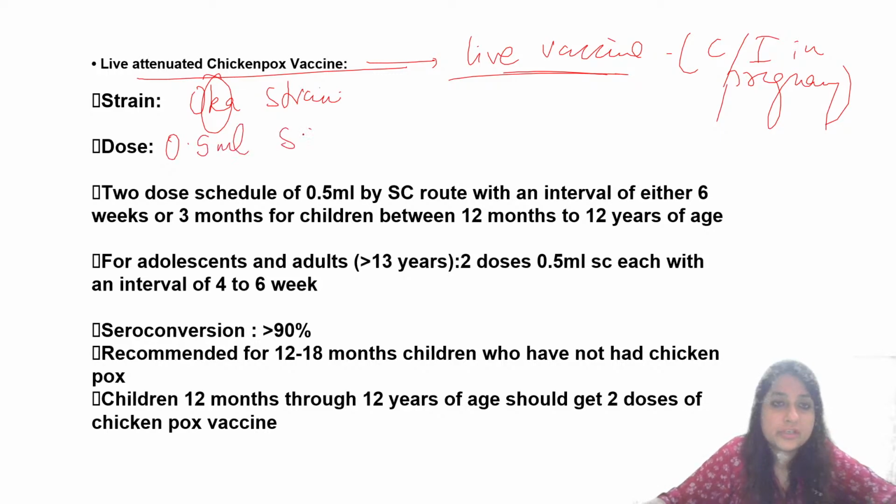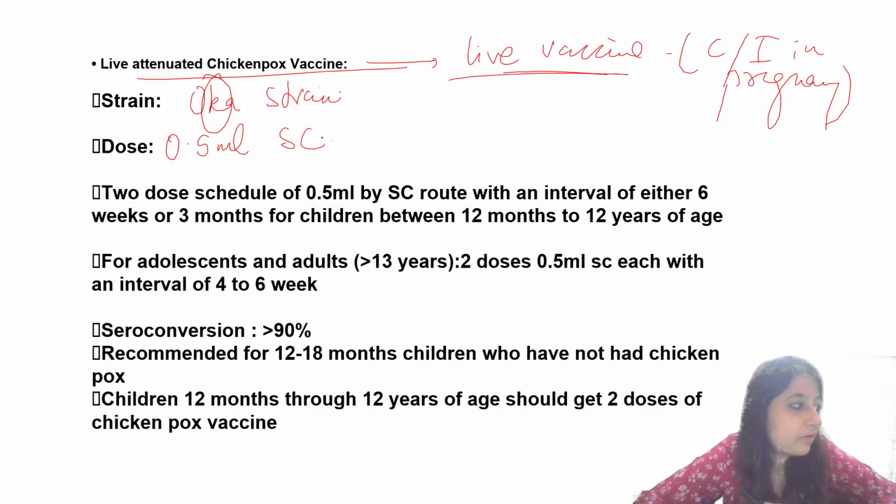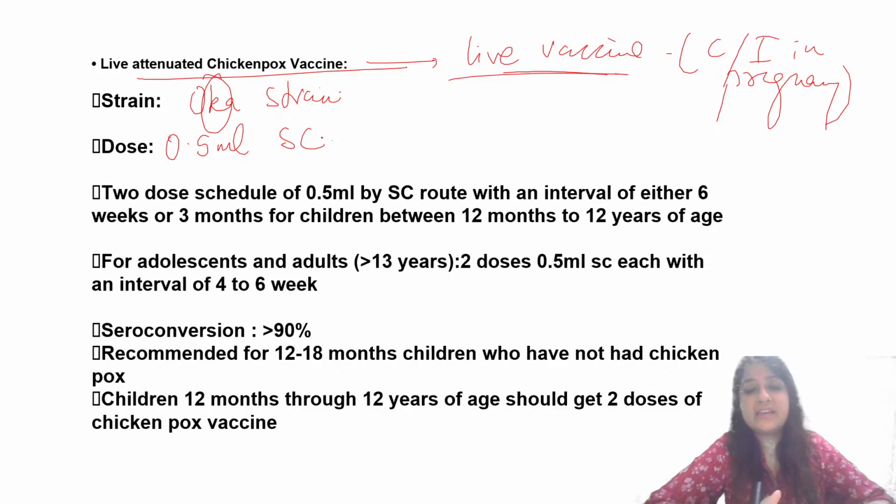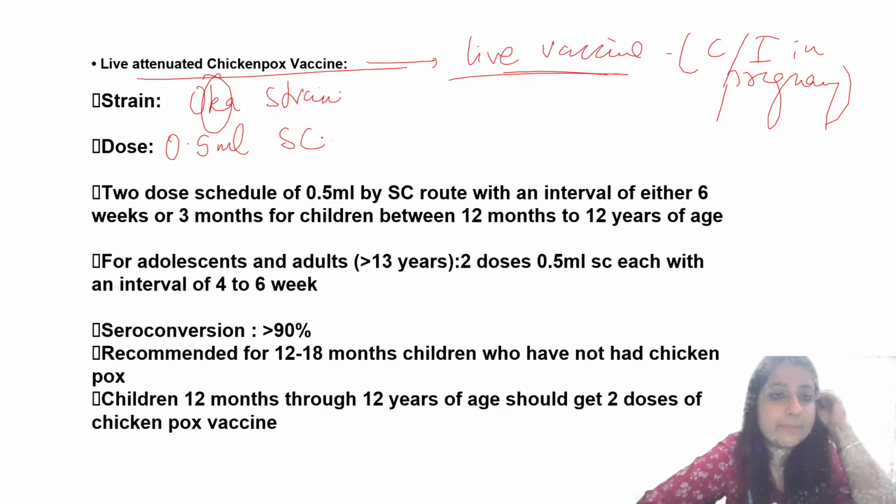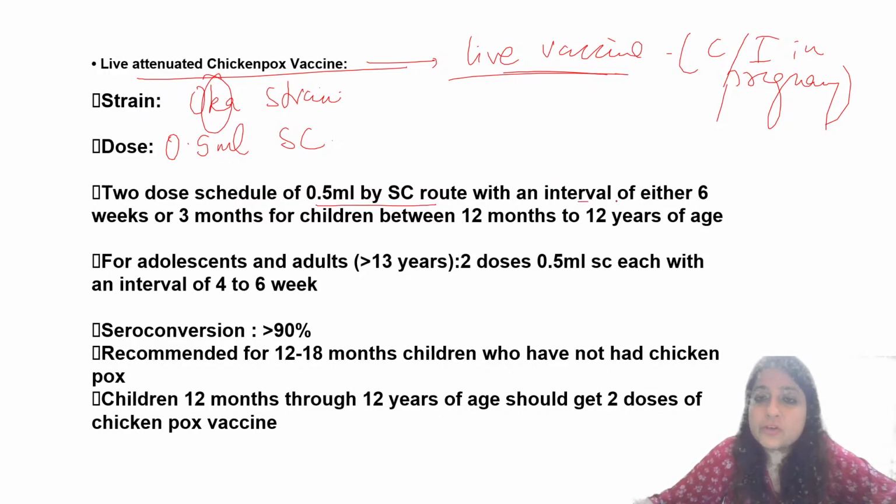What about the dose, guys? 0.5 ml subcutaneous. Okay, is it a part of our national immunization schedule? It is not a part of our NIS. But if parents want to give chickenpox vaccine, they can give it in a private clinic. Okay, so 0.5 ml subcutaneously and 2-dose schedule, 0.5 ml subcutaneous with an interval of either 6 weeks or 3 months.